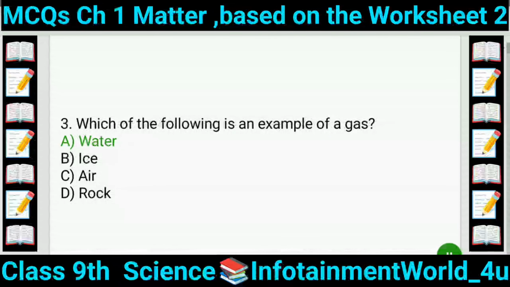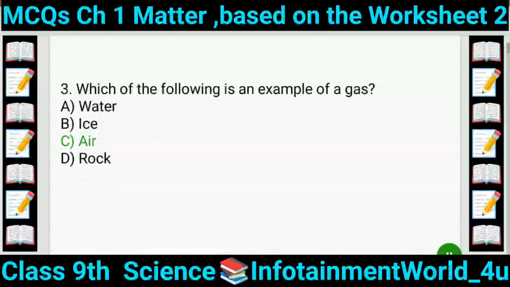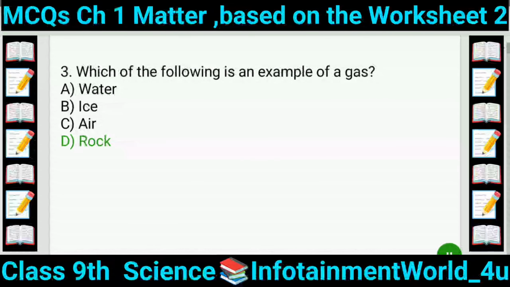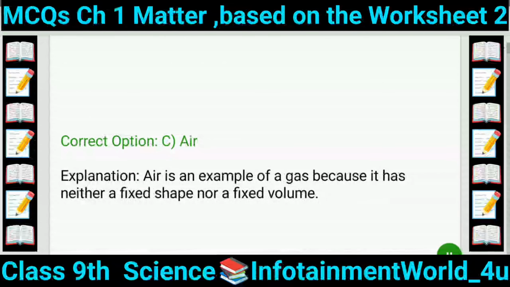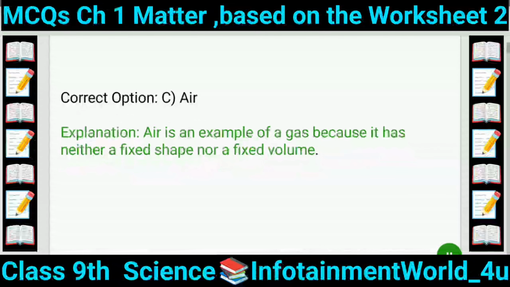3. Which of the following is an example of a gas? A. Water. B. Ice. C. Air. D. Rock. Correct option C. Air. Explanation: air is an example of a gas because it has neither a fixed shape nor a fixed volume.